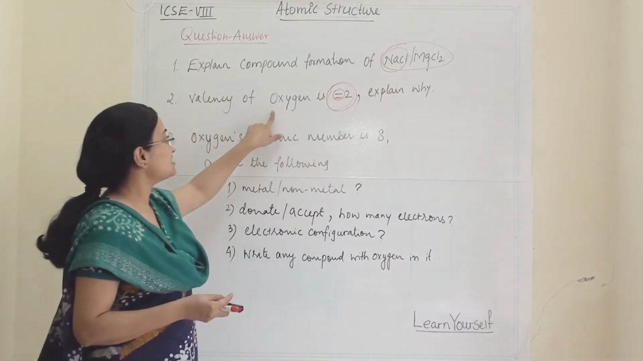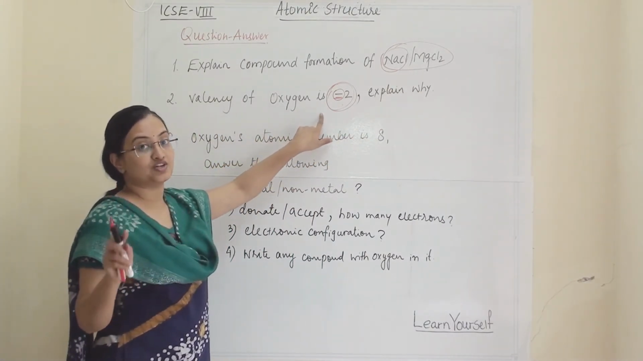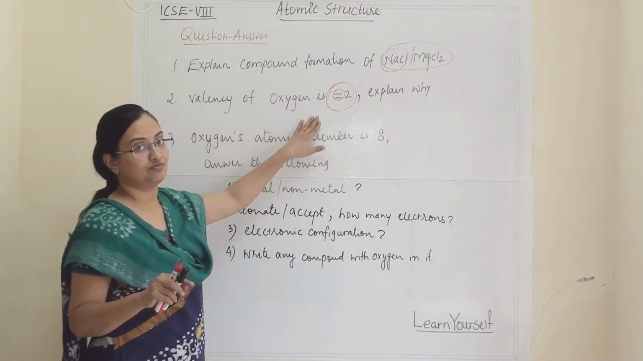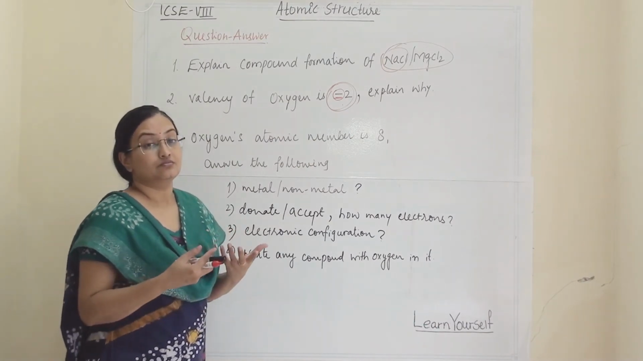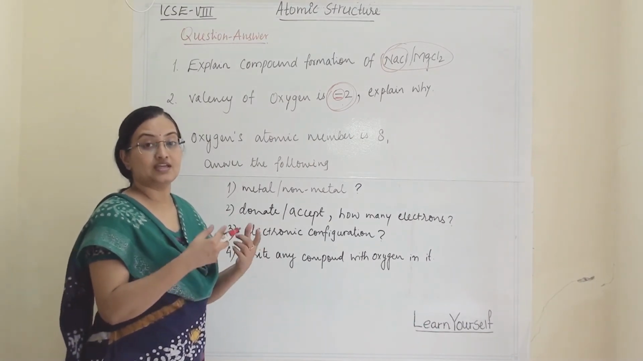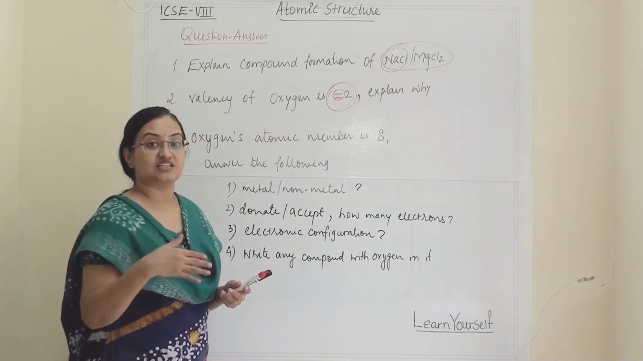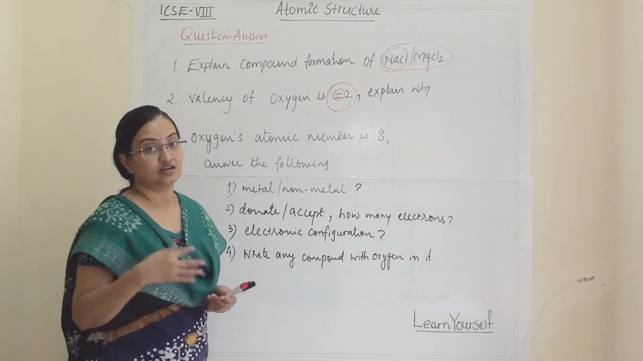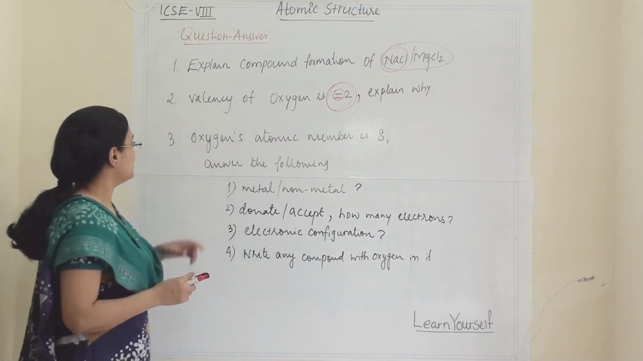For this kind of question, from atomic number 1 to atomic number 20, they can ask you any element. You should understand why each and every element is either donating or accepting electrons, and which noble gas electronic configuration it is likely to achieve.